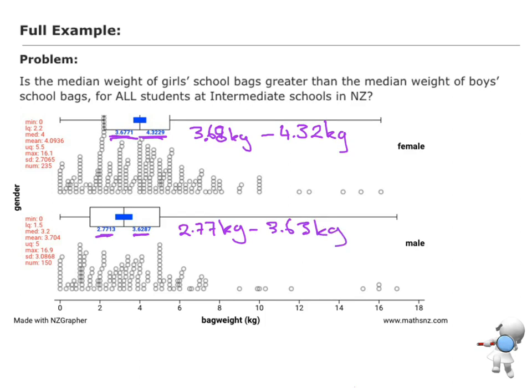Okay, so I want to write a sentence now for each of these. Remember, a confidence interval is estimating where the median would be in the population. So our best estimate of the sample median for females is 4 kilos, but the population median could be anywhere between 3.68 kilos and 4.32 for all female students at intermediate in New Zealand.